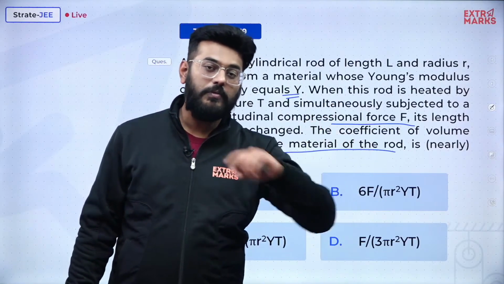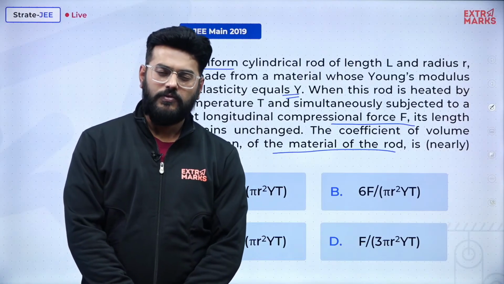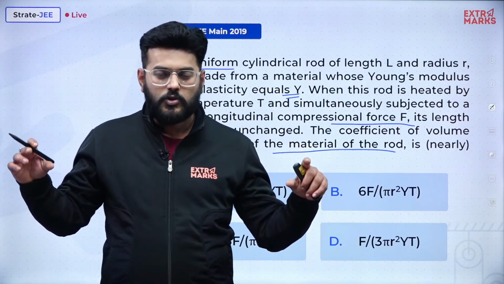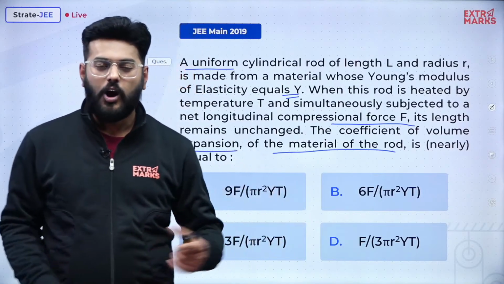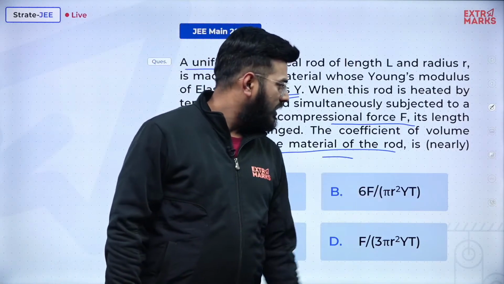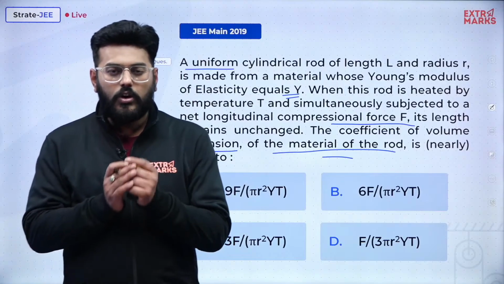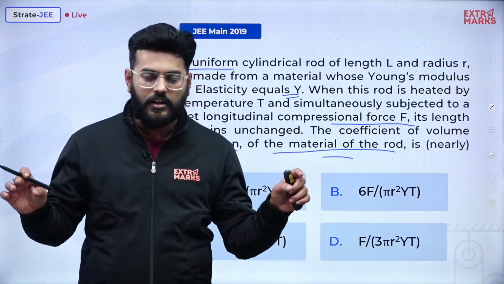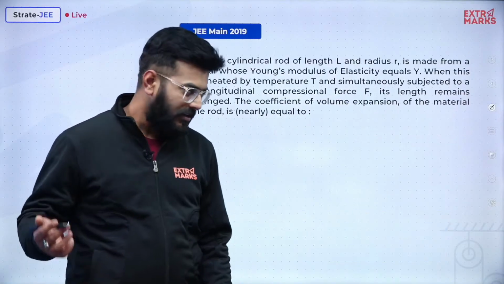The coefficient of volume expansion of the material of the rod is asked, but we know in the case of a rod there occurs linear expansion. So you are sure about linear expansion, right? So just do the case in that pattern and finally we will see how we can find the result of volume expansion. They got confused that whenever we study the case of a rod, there always is considered the coefficient of linear expansion, because the rod is supposed to expand linearly along its length. But over here they are asking about volume expansion. So what is the case? Let me tell you.